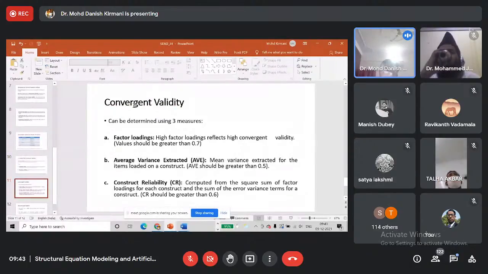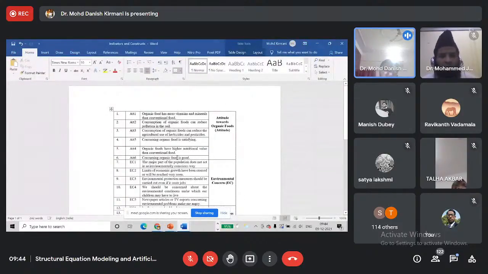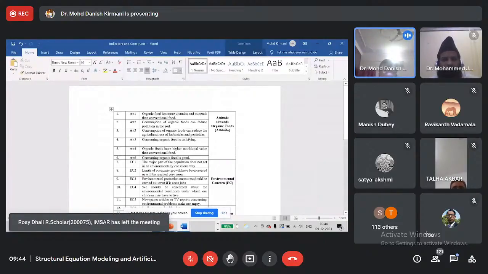For convergent validity, there are 3 indicators. We use 3 indicators to determine whether our data is reflecting acceptable convergent validity or not. First and simple is factor loadings. We determine factor loadings, and we expect that the indicators that are supposed to measure a latent construct should have high loadings for that construct.